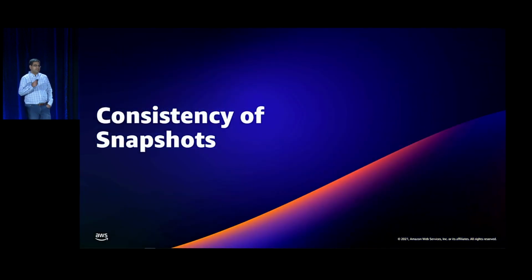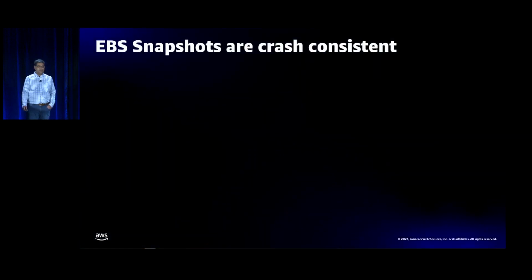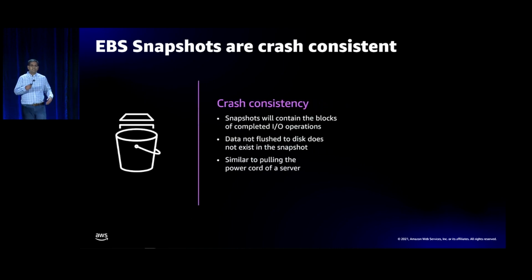Item 2 in that same vein is, what is the consistency of snapshots? So we say EBS snapshots are crash consistent. So what does crash consistent mean? Crash consistent means that snapshots will contain the blocks of completed I/O operations. So any I/O operations on EBS that you have received an acknowledgement for, those will be stored in the next snapshot that you take.